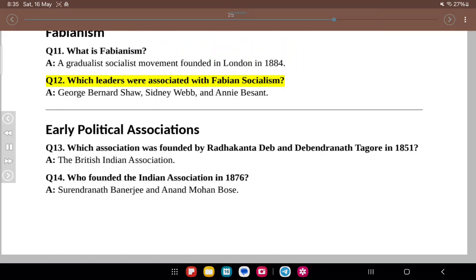Which leaders were associated with Fabian socialism? A. George Bernard Shaw, Sidney Webb, and Annie Besant. Early political associations. Q13. Which association was founded by Radhakanta Deb and Debendranath Tagore in 1851? A. The British Indian Association.